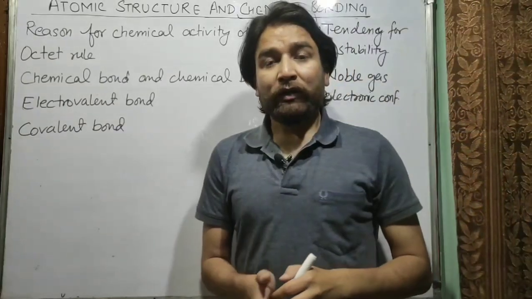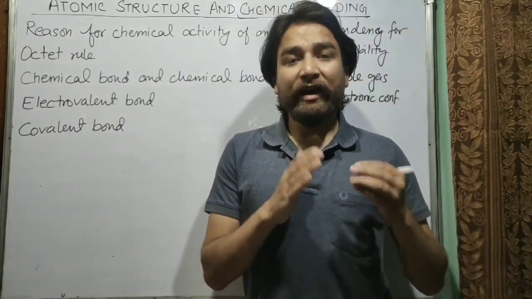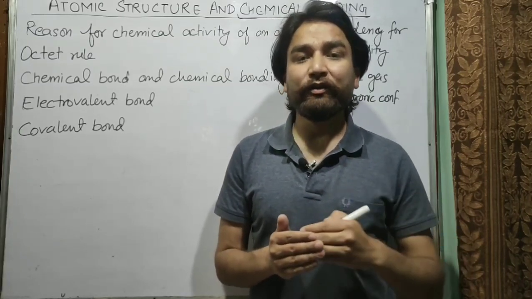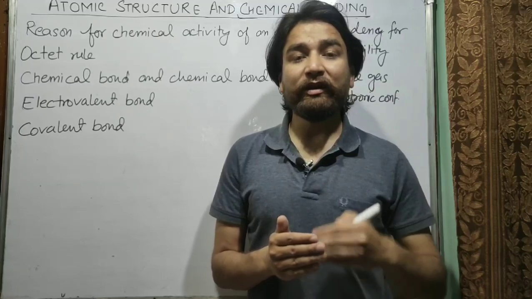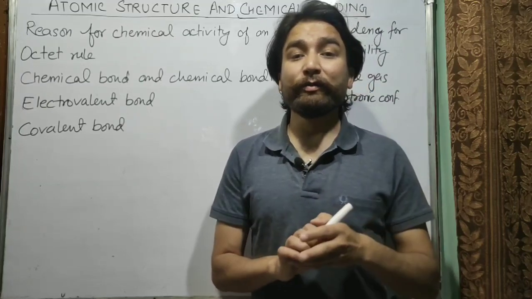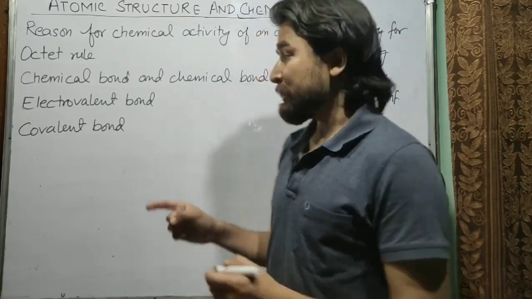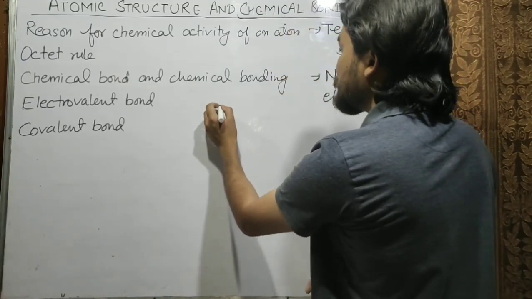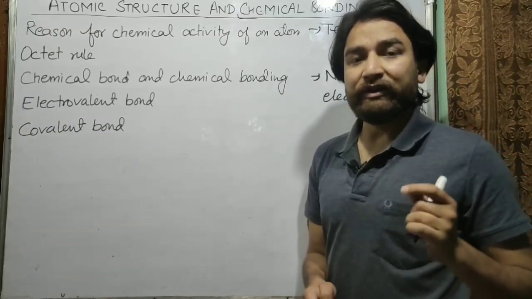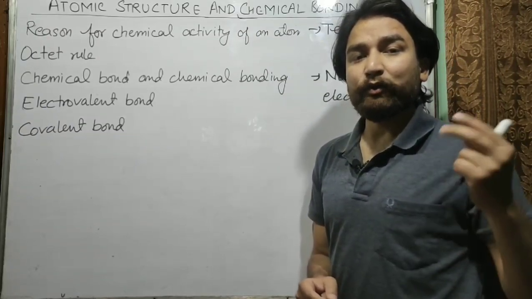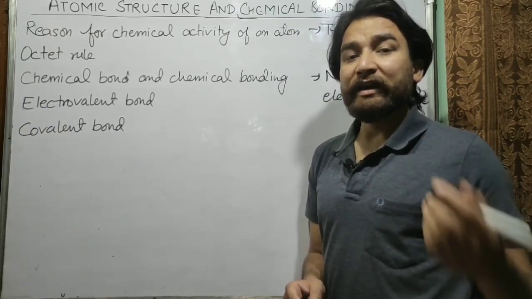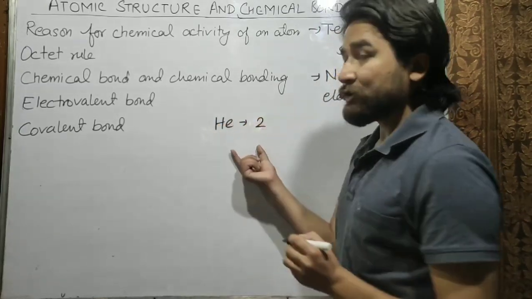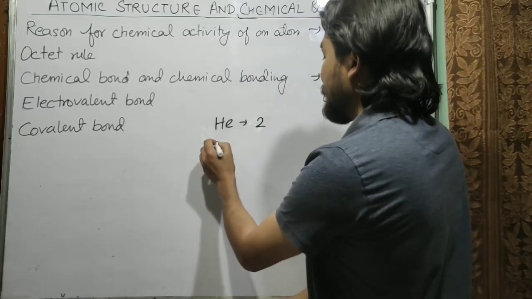So it says that an atom becomes stable when it has the electronic configuration of a noble gas, or an electronic configuration similar to a noble gas. Now what are noble gases? Noble gases are those whose outermost shell has 2 electrons or 8 electrons. If it is the first shell, then it should have 2 electrons, otherwise it has 8 electrons. For example, helium. So what is the electronic configuration of helium? That is 2. Or you can say neon.